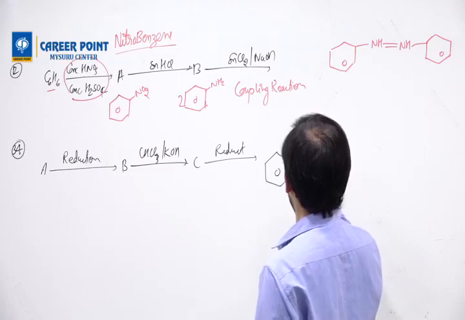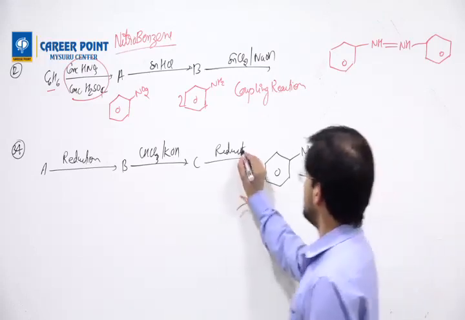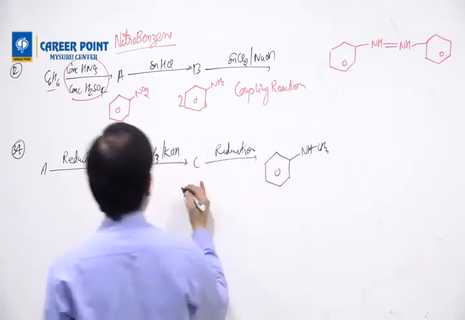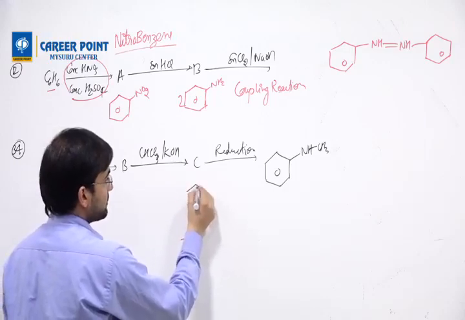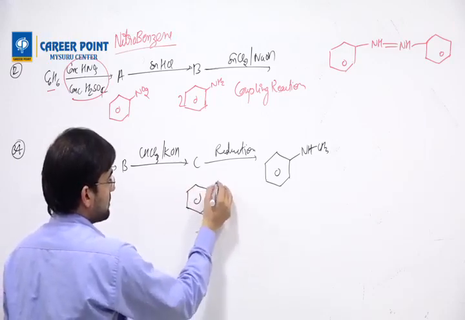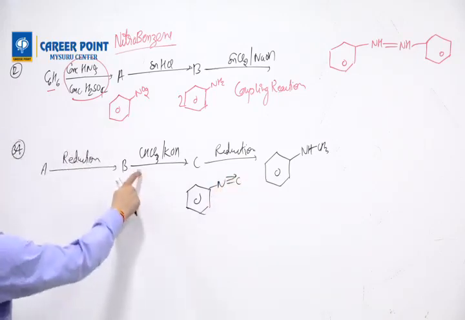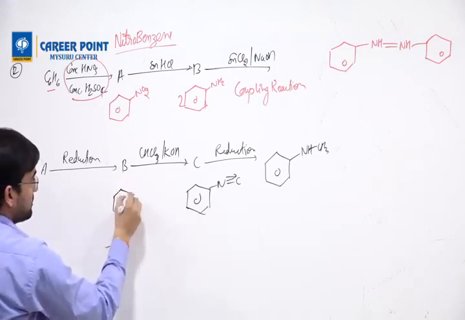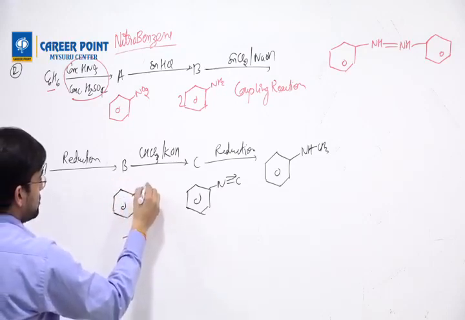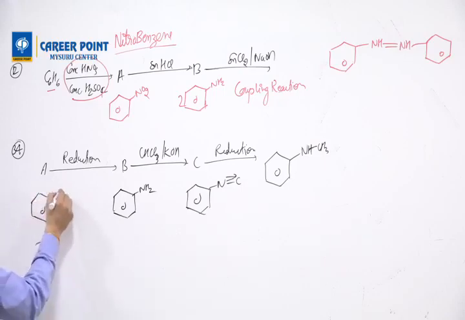So this is N-methylaniline. This is reduction. It means when you get here, you get a compound with an N-C coordinate bond, isocyanide. This is because this is a carbylamine reaction. If this is a carbylamine reaction, this is a primary amine. If this is a primary amine, it is NH2. If this is a reduction, then it must be NO2.